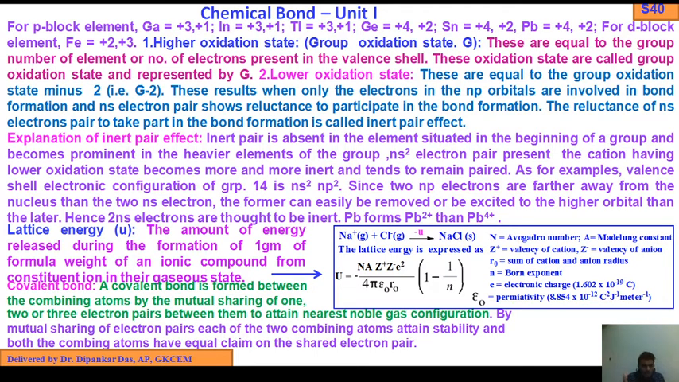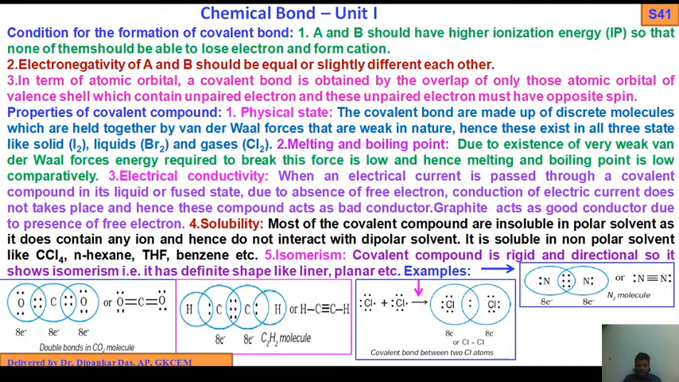Two lone pair electrons, we get a double bond, like oxygen. Mutual sharing of three lone pairs of electrons gives a triple bond, like N2, N triple bond N. Why? Same purpose: to attain the nearest noble gas configuration. The bond is formed to get stability, to attain the nearest noble gas configuration. So a covalent bond is formed between the combining atoms by mutual sharing of 1, 2, 3 electron pairs between them to attain the nearest noble gas configuration.